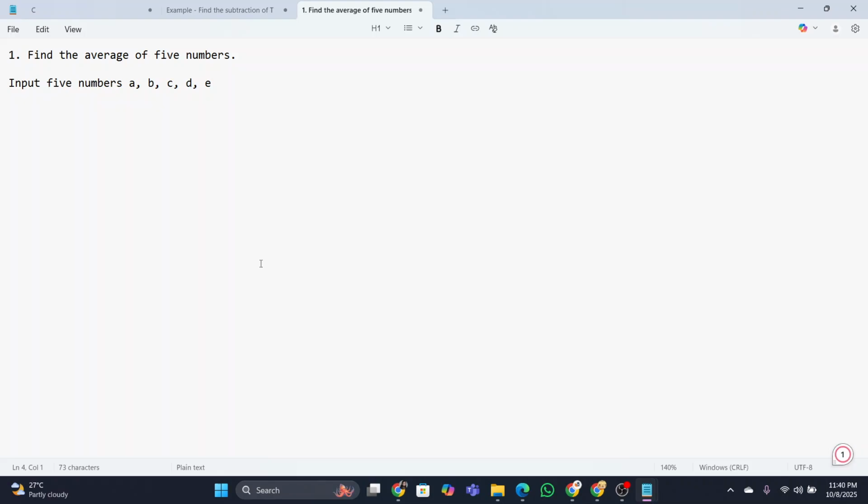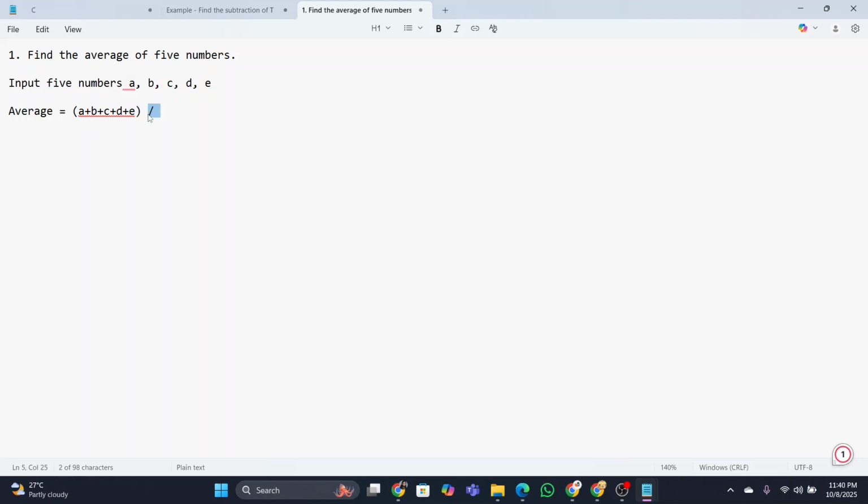Now, how will you find the average? The formula for finding the average is adding up all the numbers and dividing. This is the division sign.